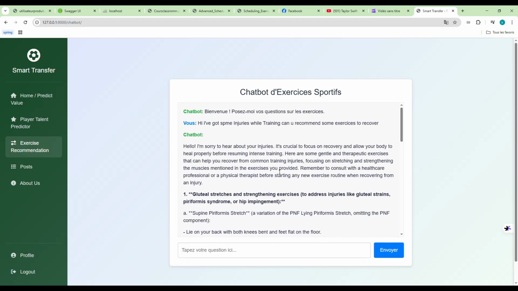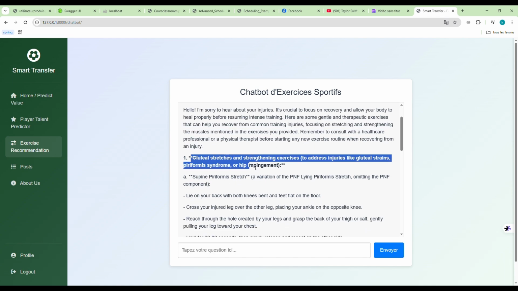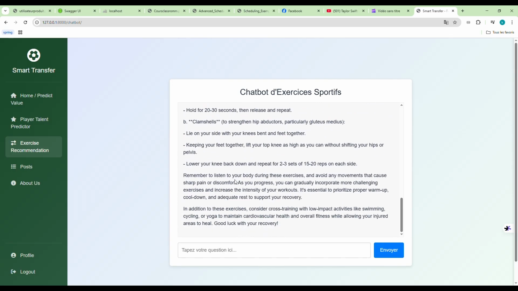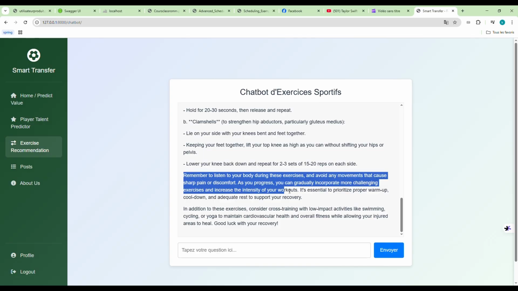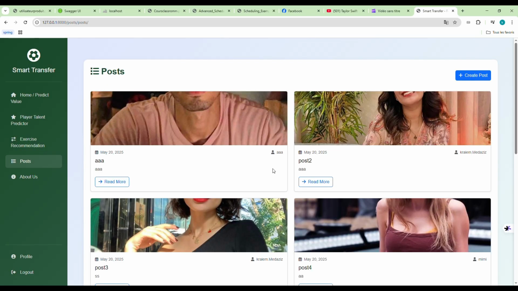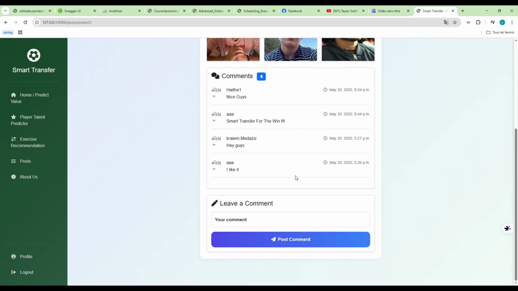So as you can see, our chatbot recommended us 3 exercises, and it is sorry about our injuries actually. So this is a detailed answer of the exercises, and remember to listen to your body during these exercises. And now moving on to our posts.